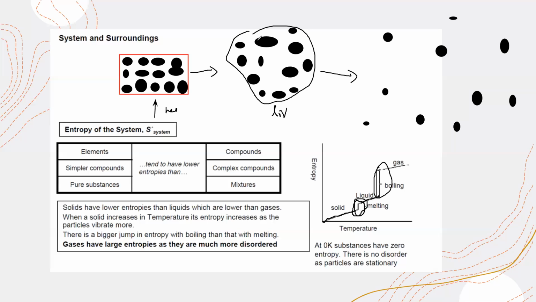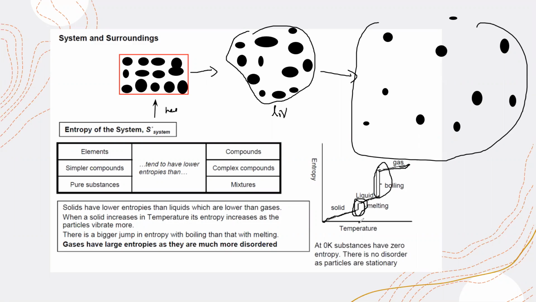The reason is that the liquid still has a definite volume. But once a liquid changes into gas, there's no definite volume. The particles are free to move, so they have greater random motion as compared to the liquid state. That's why there's a greater change in entropy. So when boiling occurs, there's a greater change in entropy as compared to when melting takes place. And once you have gas and you supply energy to it, the particles will move further, so entropy will increase.